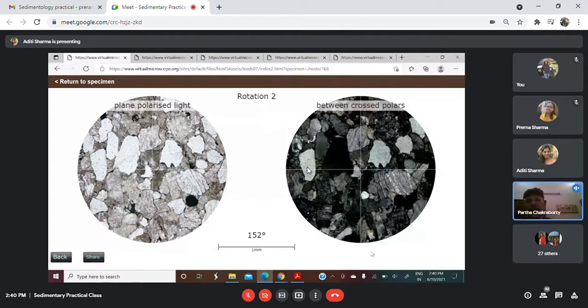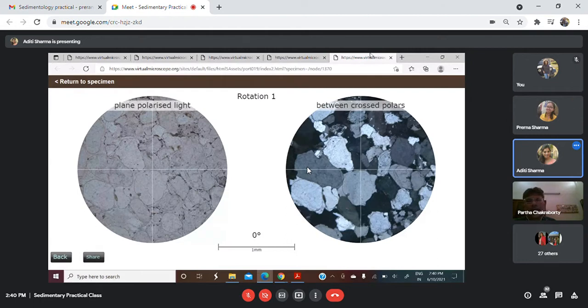What I am trying to impress on the students is how a quartz arenite looks like and how an arkose looks like. There is simply a difference: the quartz arenite is much fresher in look, whereas an arkose is much dirtier in look. This is quartzite, I guess. You just see it and then see the arkose.